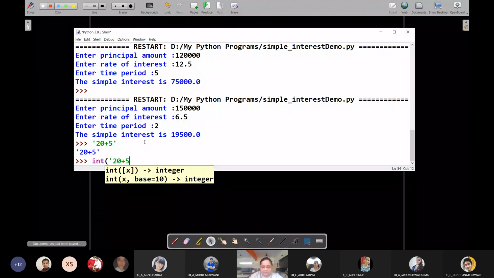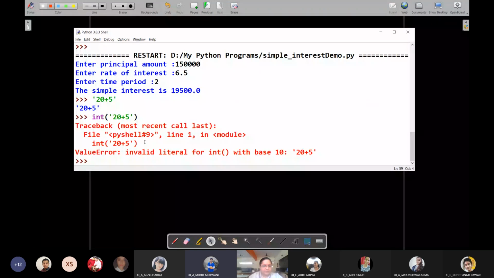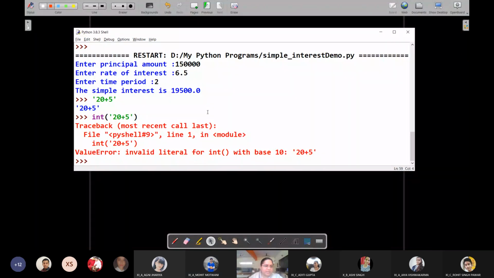Let's see what result we get. Value error: invalid literal for integer with base 10. In order to be converted into an integer, it should not contain any character other than digits. So this is what we get.